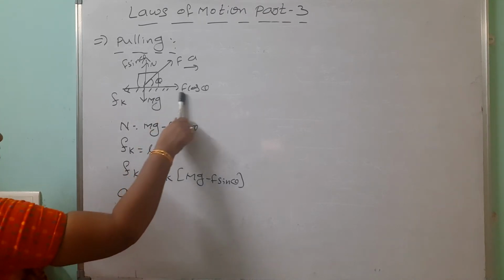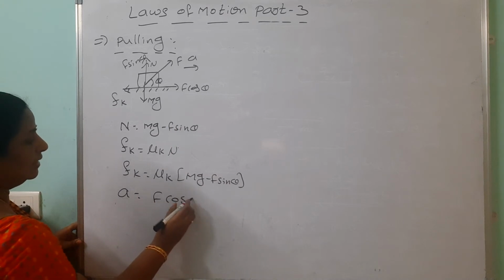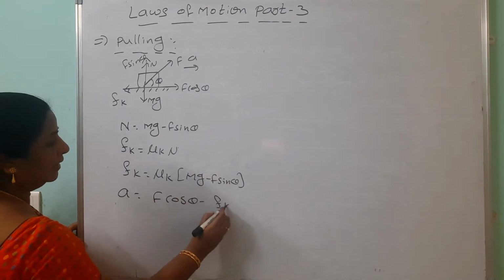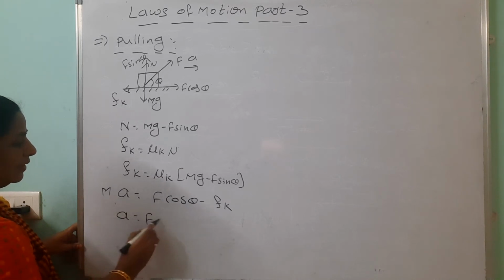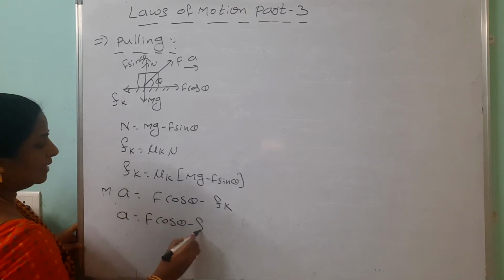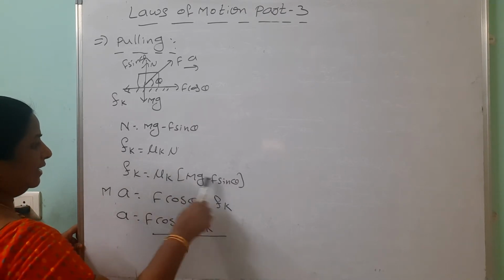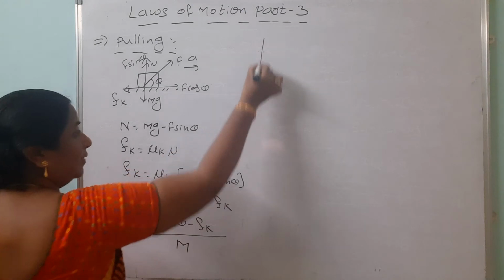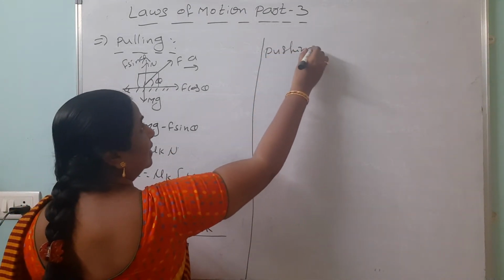So a equals to what we are taking? Because of which force it is moving? F cos theta. F cos theta minus Fk equals mass into acceleration. Then a equals to F cos theta minus Fk by mass. Instead of Fk you can take this expression. Like that. Now pushing, how to draw that one?